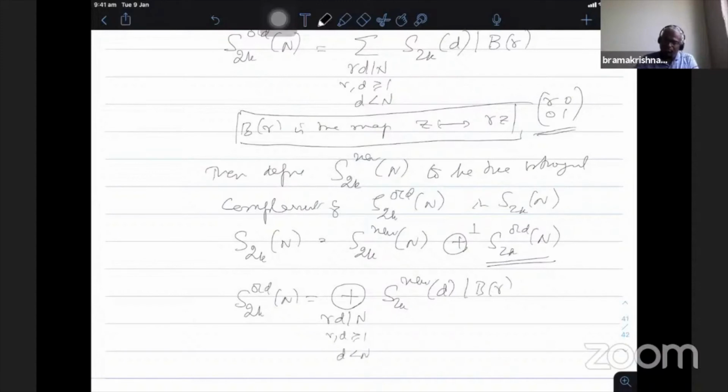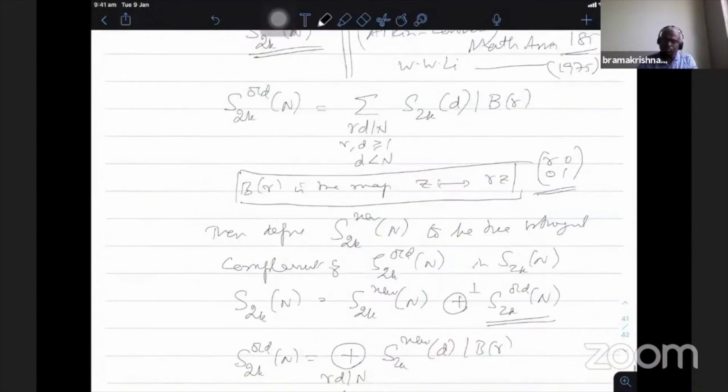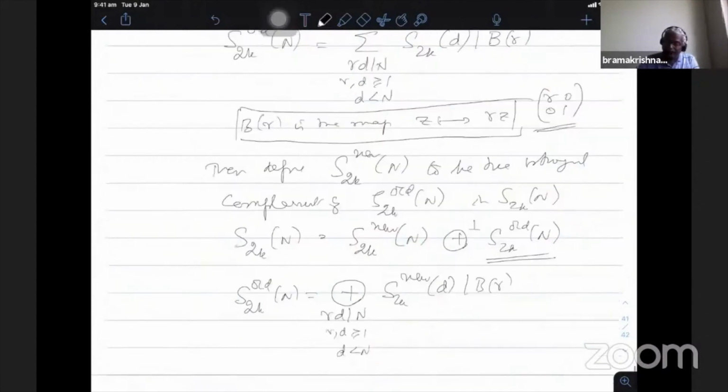Though we started by adding all the forms belonging to the old class, these are all the duplicating operators. I duplicate these forms, which are in level n, removing all the forms coming from the lower levels, and later we show inductively that this becomes the direct sum. This is a normal ordinary direct sum.